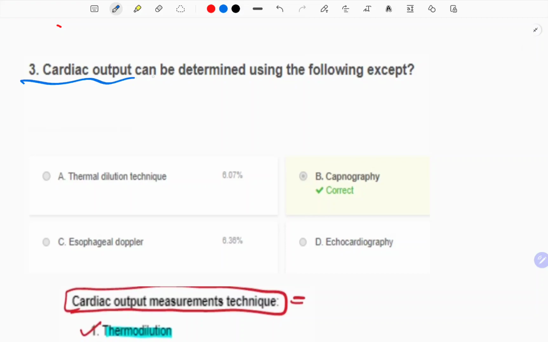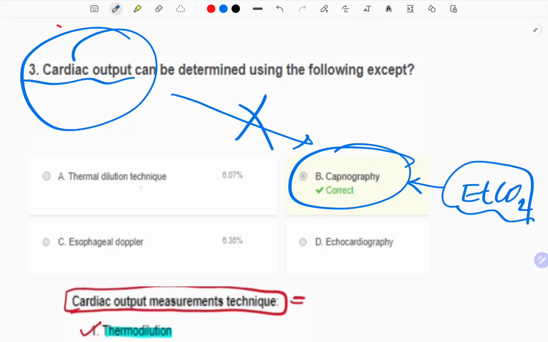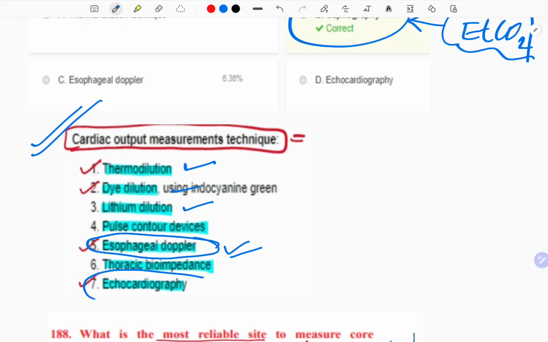Okay, the next is cardiac output can be determined using the following except. See, you can use all the methods except capnography. Capnography will only tell you about the end tidal carbon dioxide, and certain other conditions like hyperventilation, all the causes that cause an increase or decrease in the CO2. But for cardiac output there is no relation with capnography. So just see that these are the methods through which you can detect the cardiac output: thermodilution, dye dilution, lithium dilution, esophageal Doppler, echocardiography, thoracic bioimpedance, pulse contour devices. These can be asked.